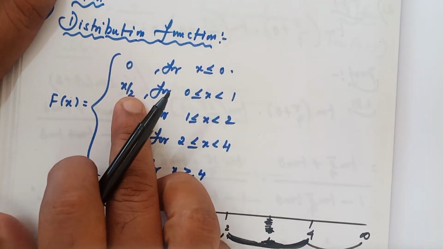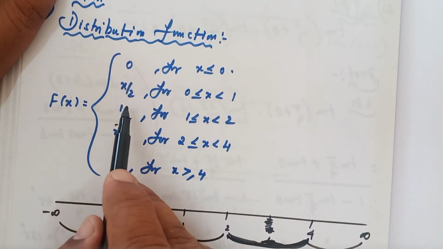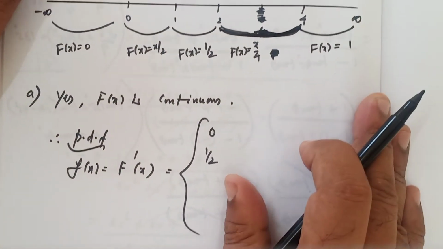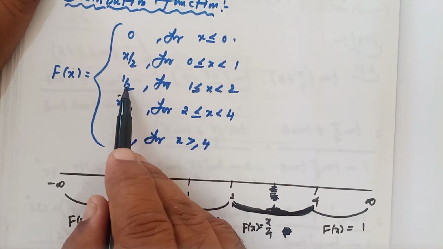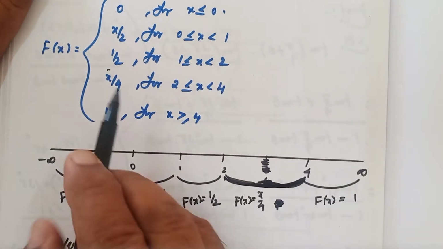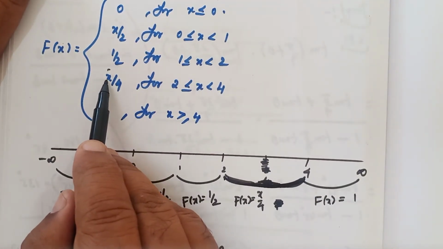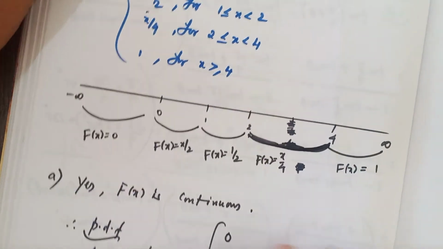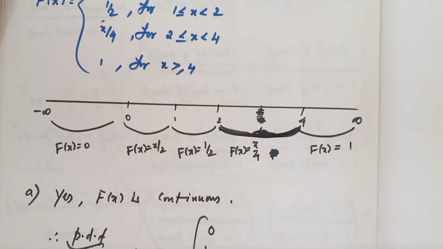Next, x by 2 differentiation: you know the differentiation of x is 1 and 2 stays as it is, so 1 by 2. Again constant, differentiation is 0, write 0. Here, x differentiation is 1 and 4 stays, so 1 by 4. Finally, the constant, once again, constant differentiation is 0.